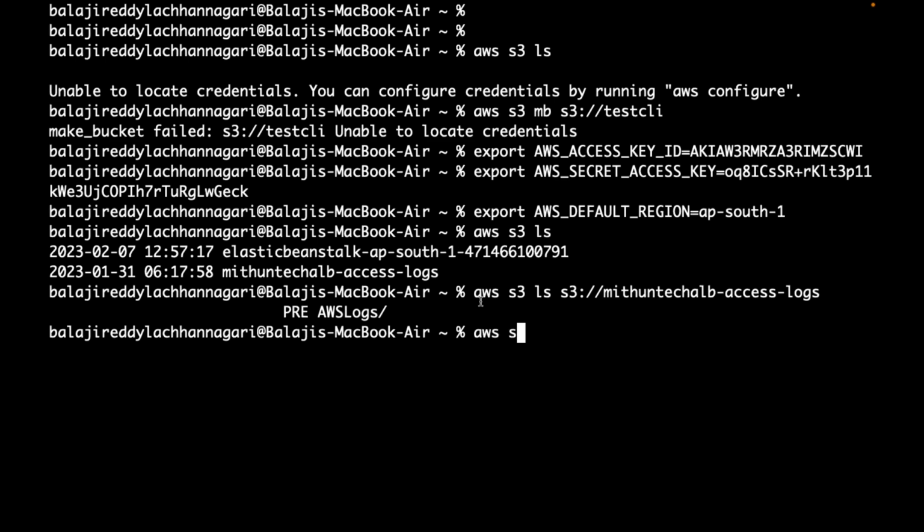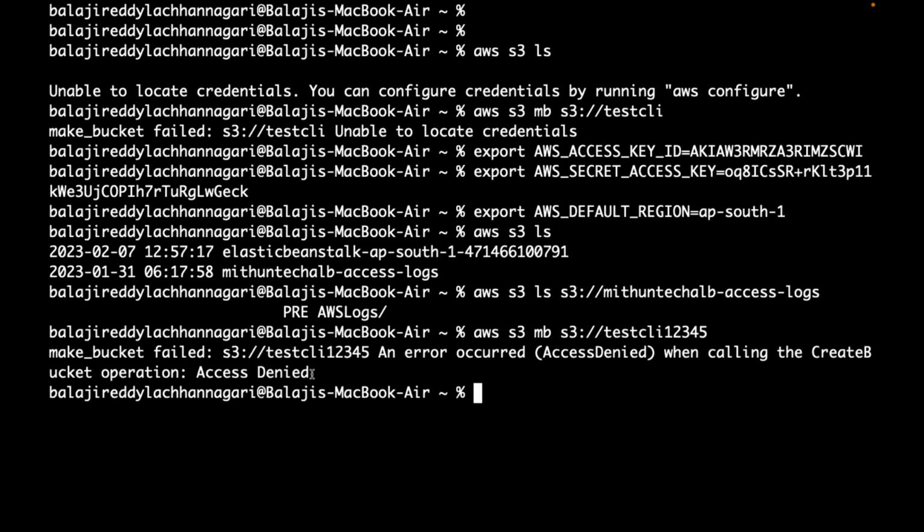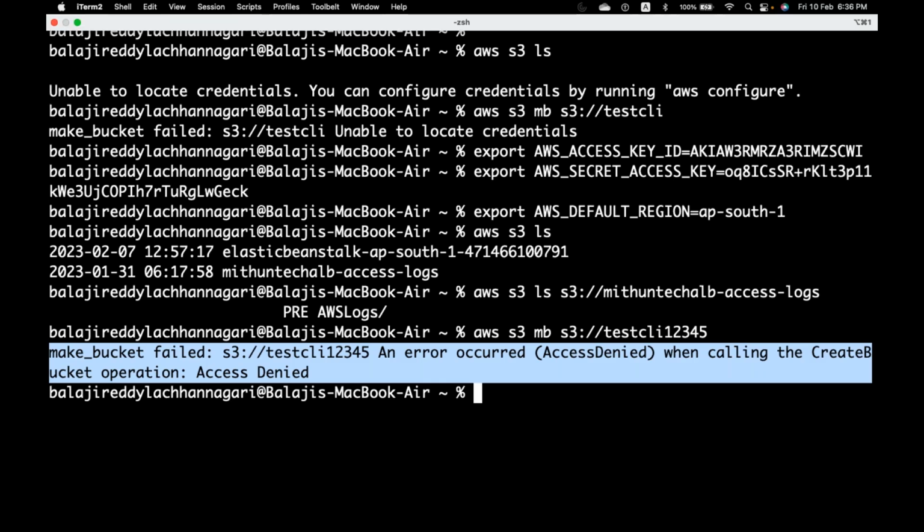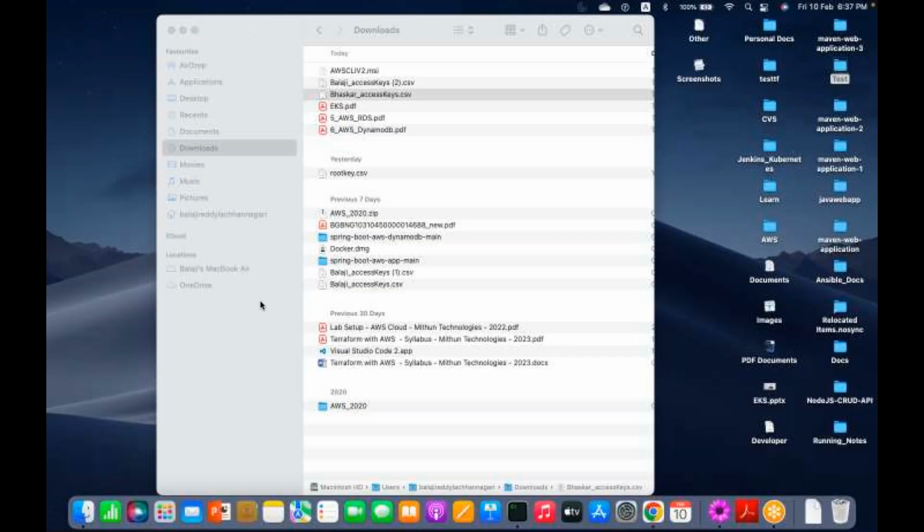But if Bhaskar is trying to create a bucket, AWS S3 MB, creating some bucket like this, will it work? What does it mean? What does it mean, guys? Permission denied.